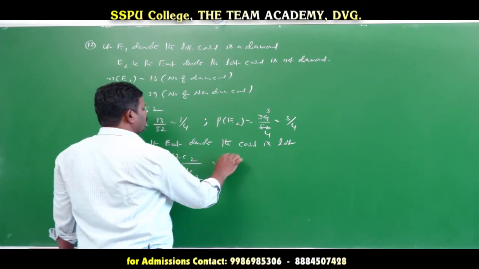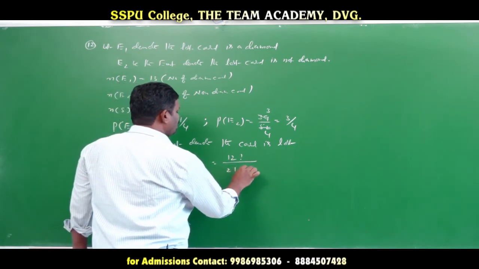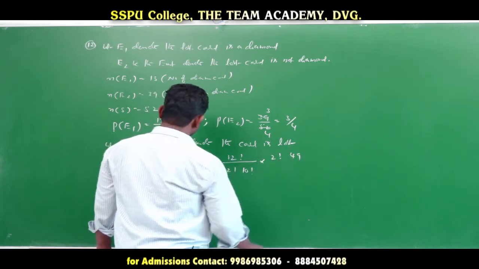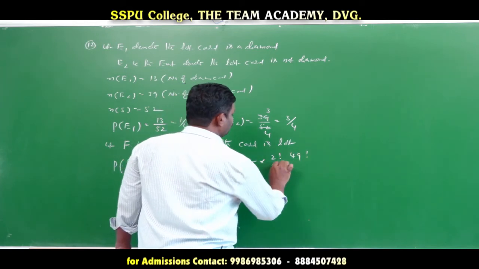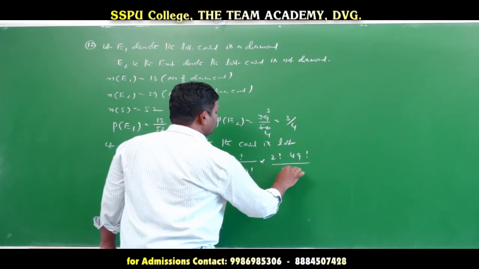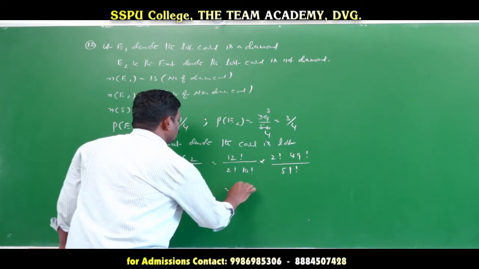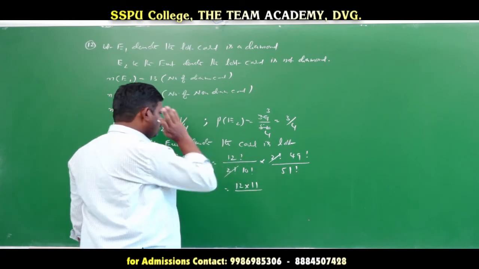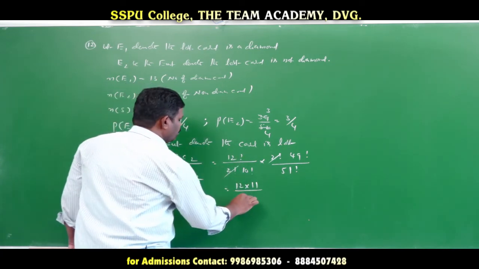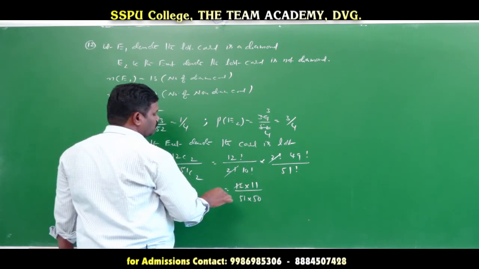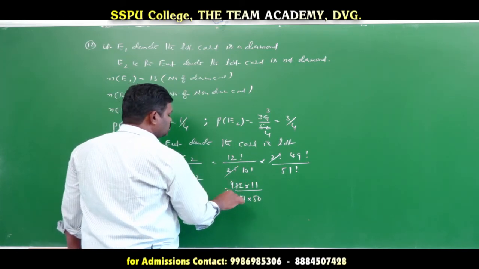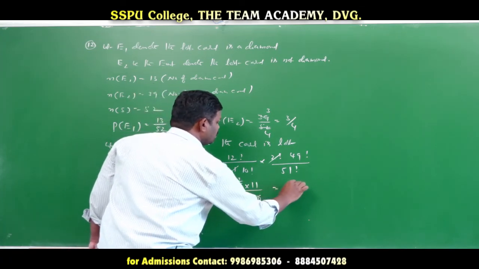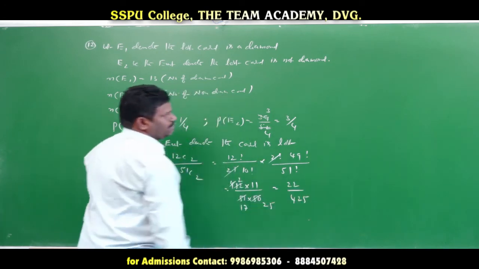So that's why what we write factorial. 12 factorial by 2 factorial into 10 factorial, 2 factorial into, so this one 2 if you subtract means 49 factorial. So 49 factorial by 51 factorial, that is equal to 12 into 11 by 2 factorial cancellation. So here see 49 factorial, 51 into 50, okay na, 3 4s are 12, 3 17s are 51, 2 2s are 4, 2 25s are 50, that is equal to 22 by 425, this value, okay na.